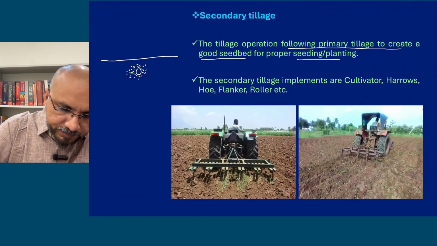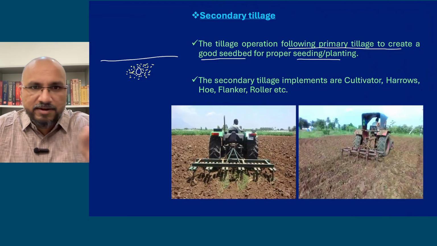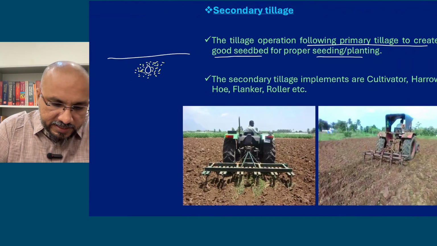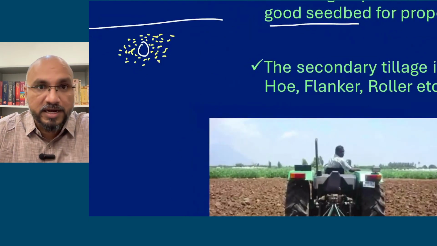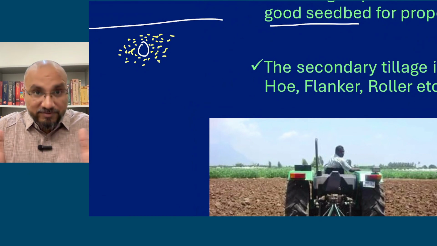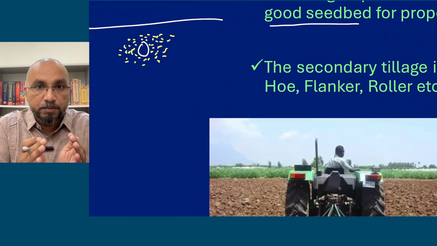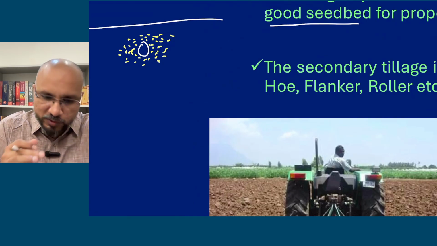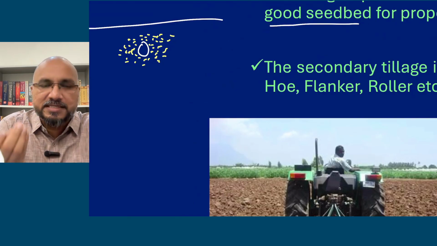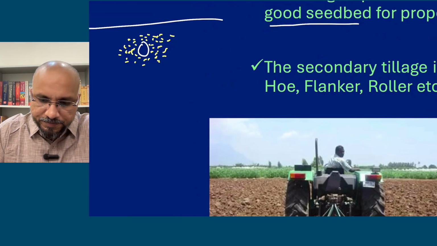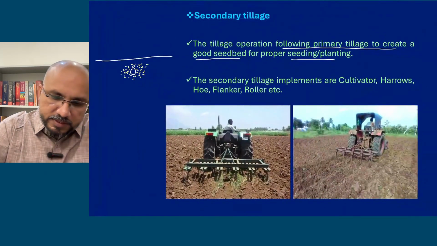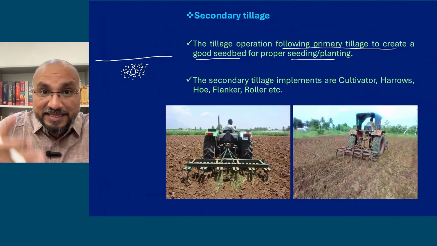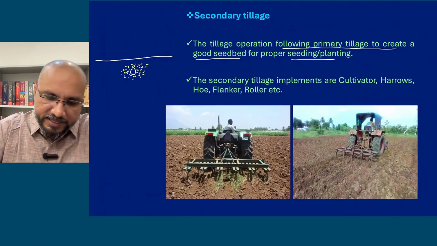Now the soil aggregates are more in contact with the seed. अब seed के contact में ज़्यादा soil है, so the seed surface is in contact with more soil, so it can absorb moisture readily, and the soil is also loose so that when the seed germinates, the seedling can easily emerge. So secondary tillage is done to break the clods which are left after primary tillage.